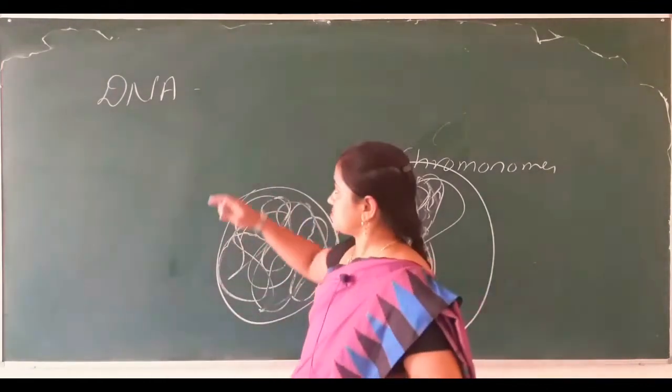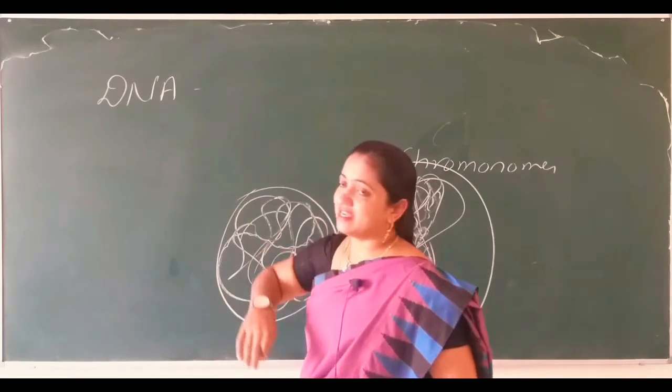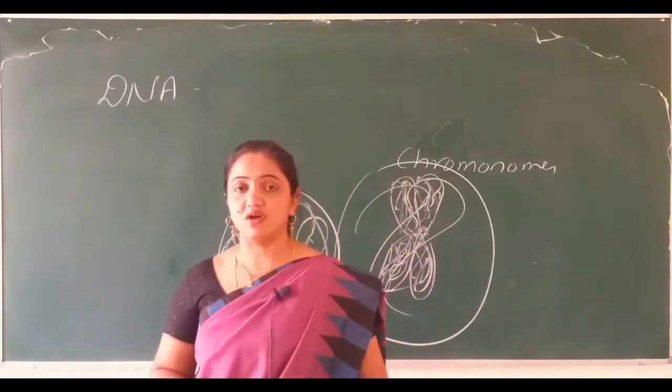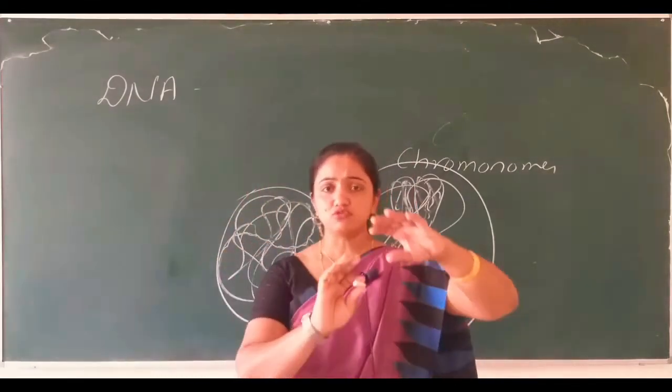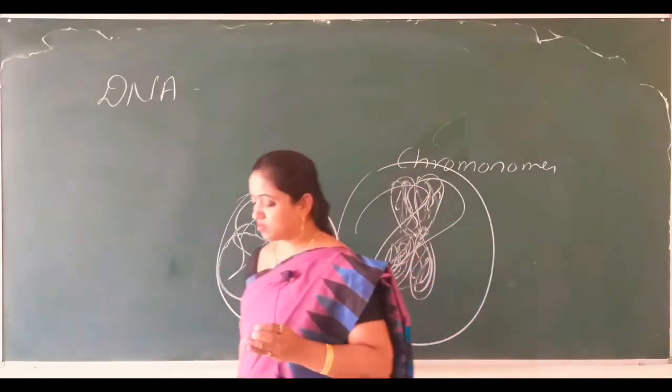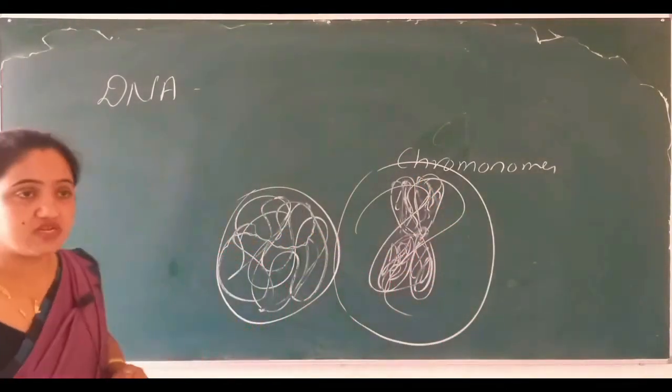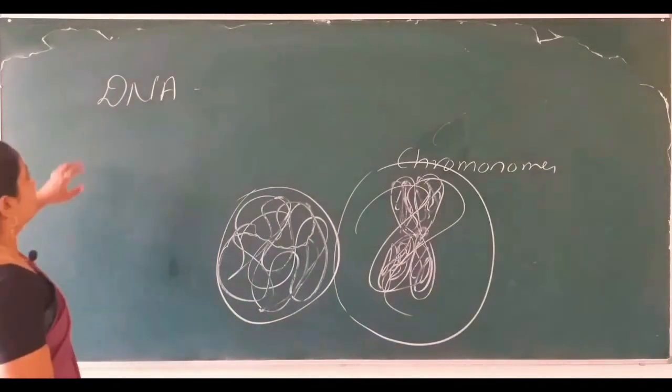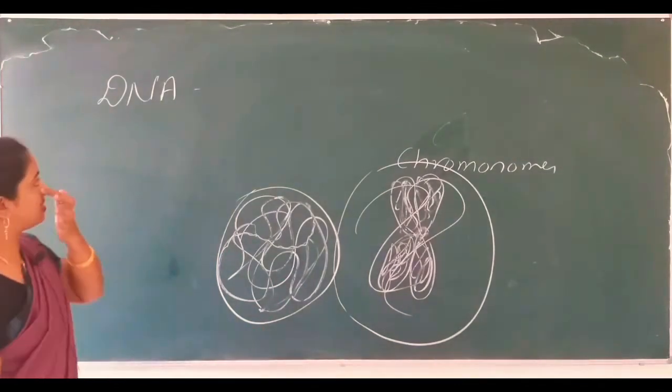As I told you, DNA is a double helical model. It looks like a twisted ladder, right? So it is important to study the expansion of DNA.